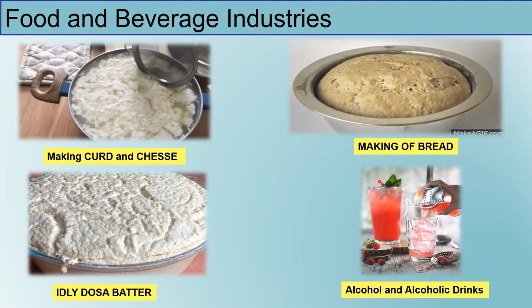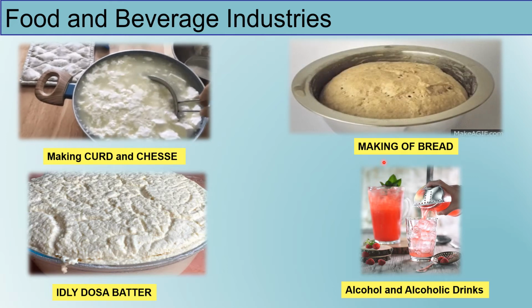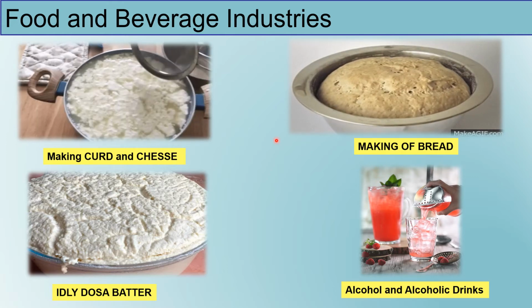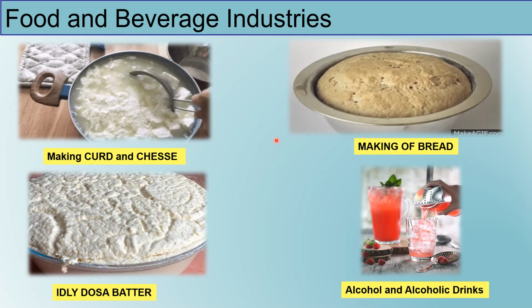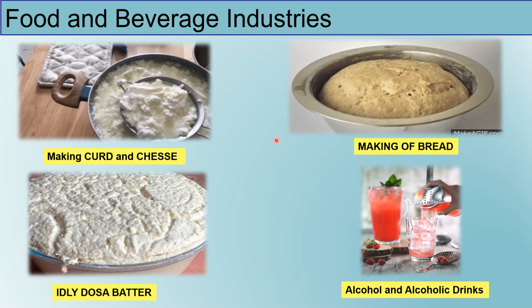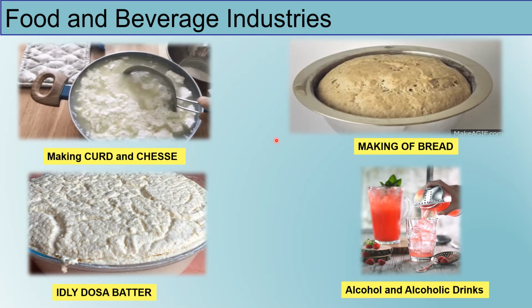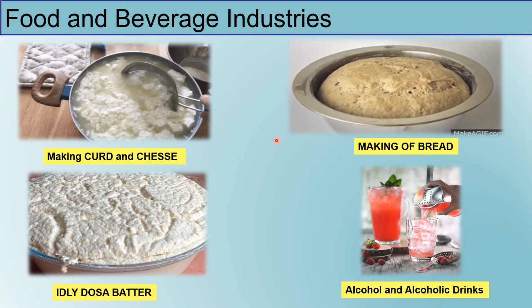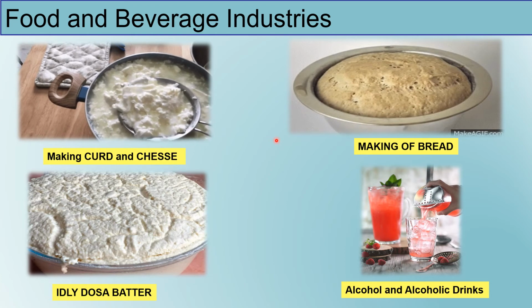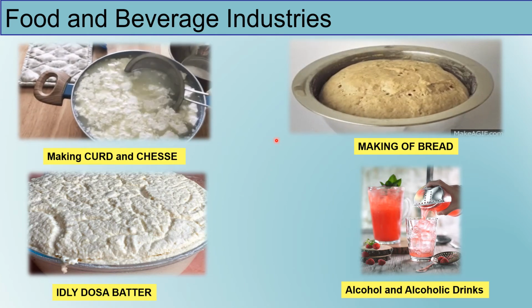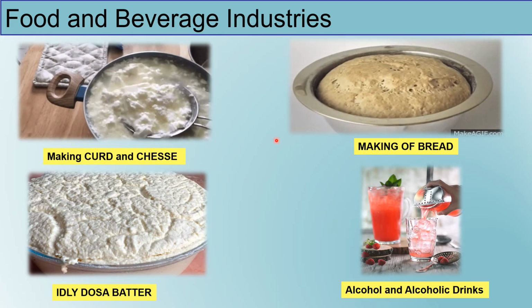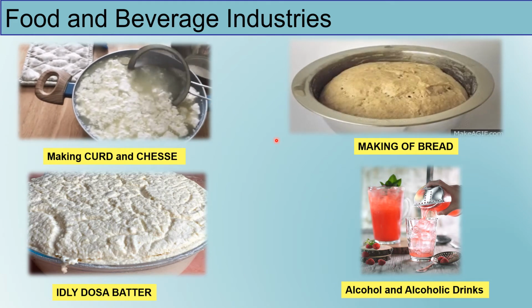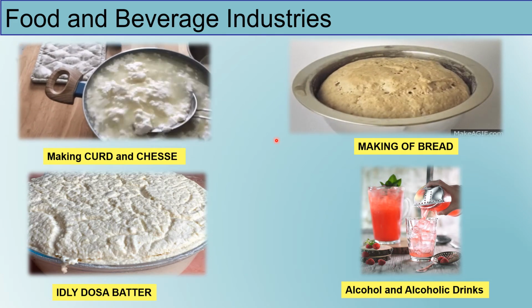Now let us discuss the role of microbes in making of bread. Generally, the most commonly used microbe in making bread is yeast, because of which yeast is used in baking industries exclusively. When yeast is mixed in dough for making bread, the yeast reproduces rapidly and gives out carbon dioxide gas during respiration.